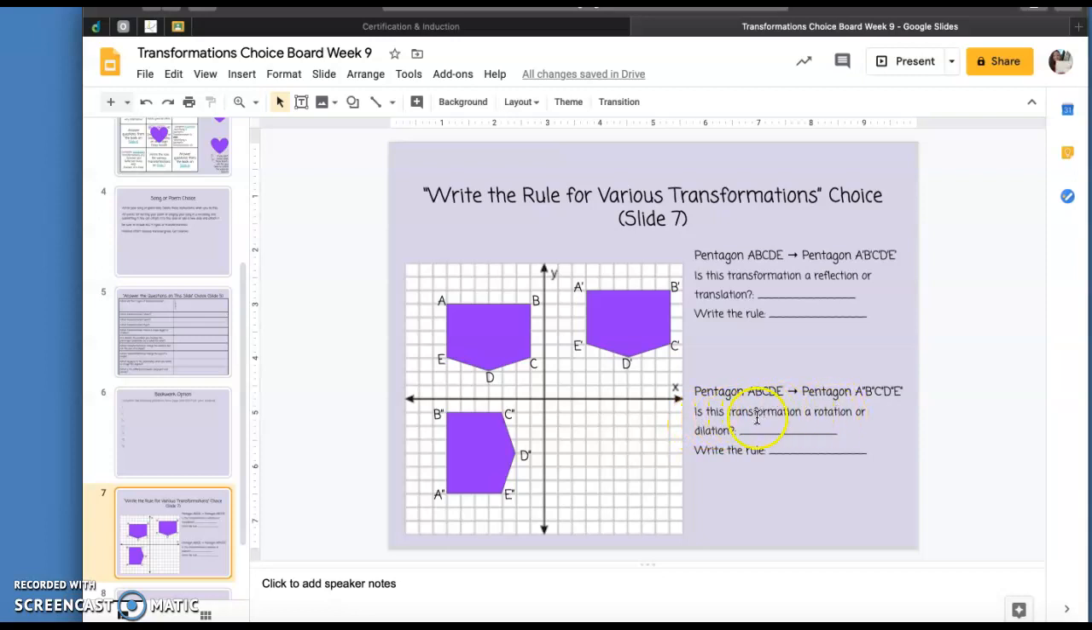Is this transformation a rotation or a dilation? And you're going to tell me here, and then you're going to write the rule, what's happening to your X and Y coordinates.